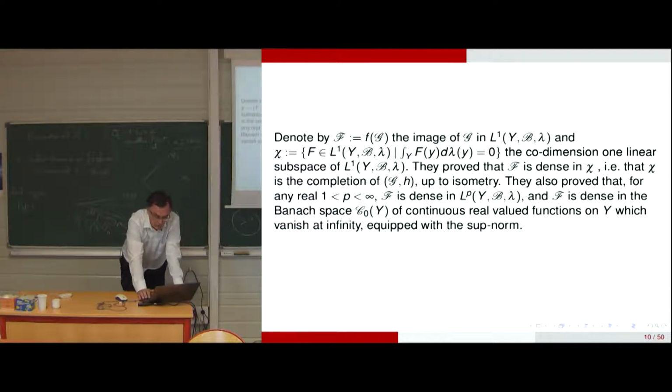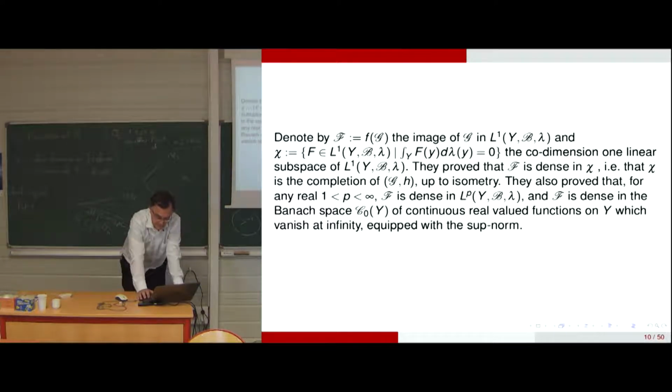So now we have an image of the set of algebraic numbers modulo torsion in L1 of this space. And we can consider chi, the subset formed by each time there is an integral which is 0 for lambda.